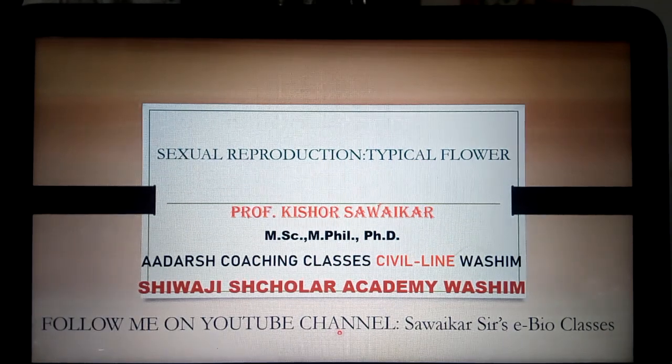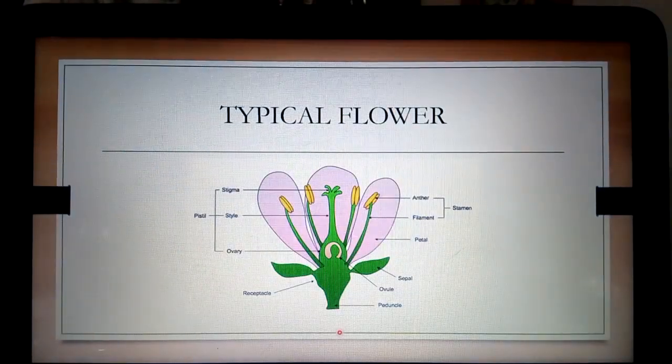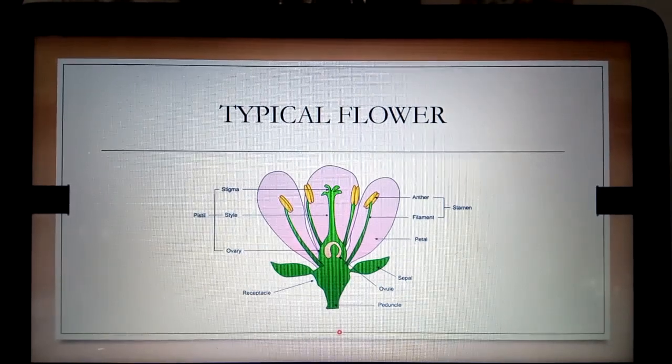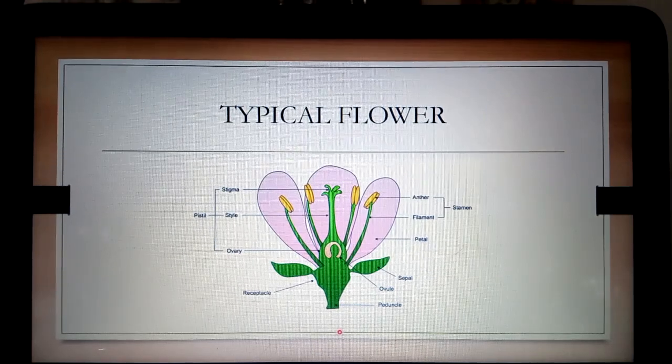Today's lecture is designed to answer this question: which is accessory and which is essential. For getting this answer, look at the parts.